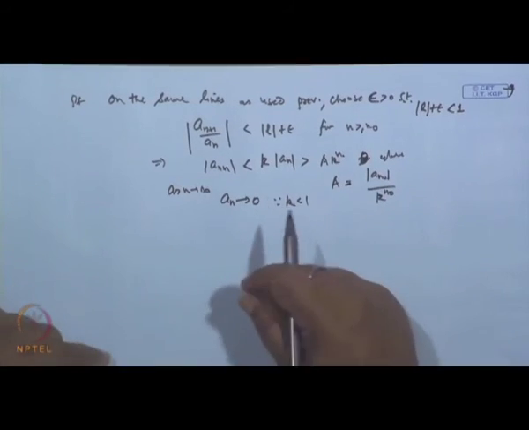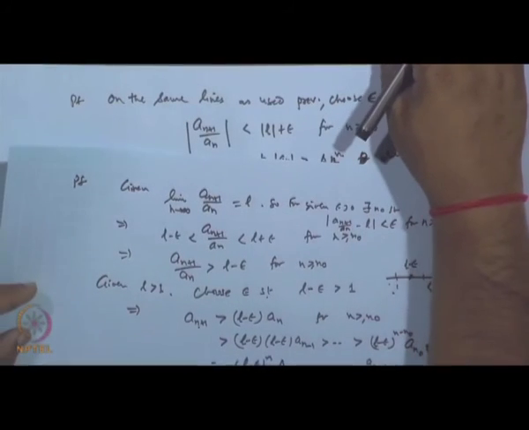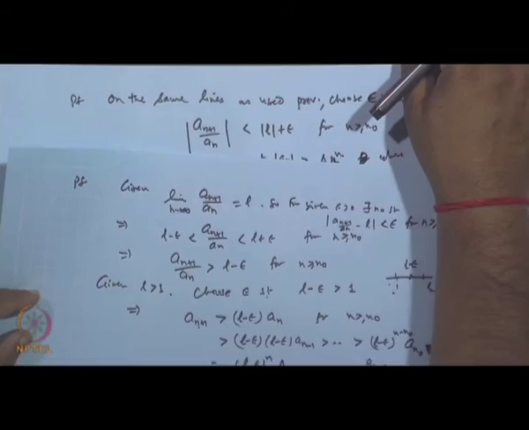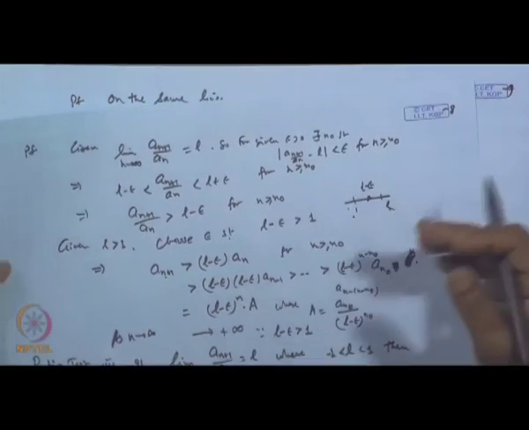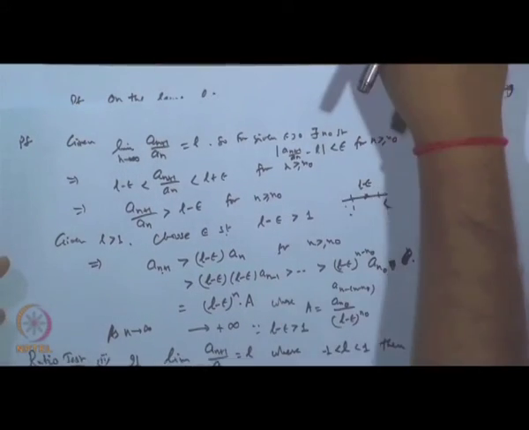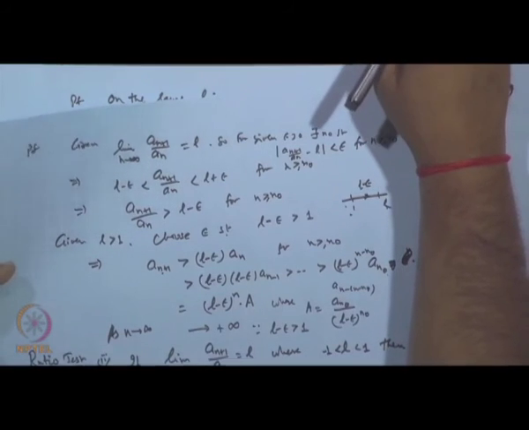Now, what happens if, because here in the ratio test I have taken this condition, if the a_n's are positive, then this happens. When L is greater than 1, the sequence will diverge. When L is lying between minus 1 and plus 1, the sequence will converge to 0. In fact, when a_n is positive, this ratio of a_{n+1} over a_n will always give positive terms.